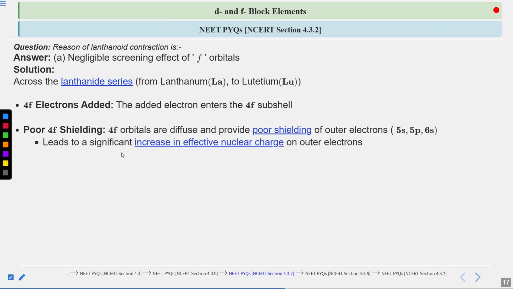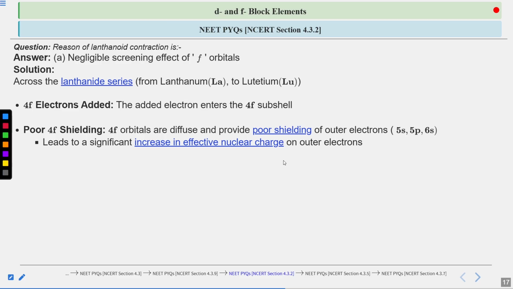This leads to a significant increase in the effective nuclear charge on the outer electrons. So due to the poor shielding of the 4f orbitals, the outer electrons in the 5s, 5p or 6s orbitals are going to be affected by the increasing effective nuclear charge.